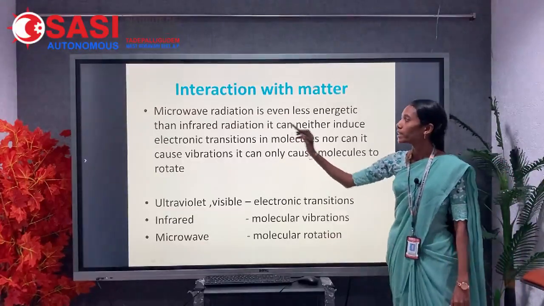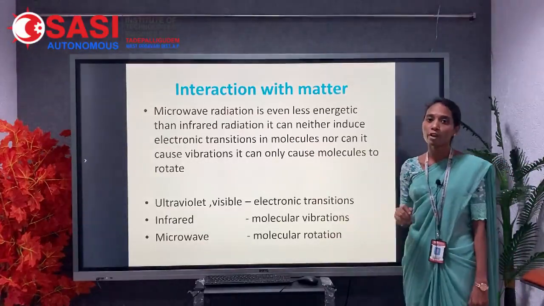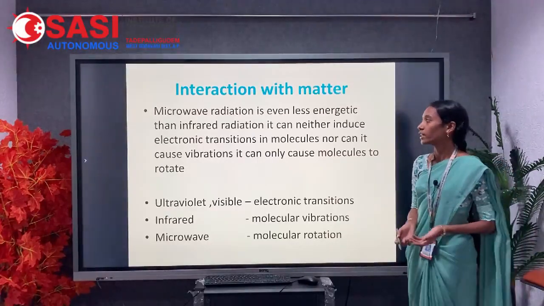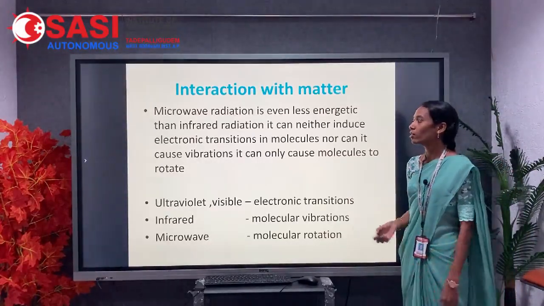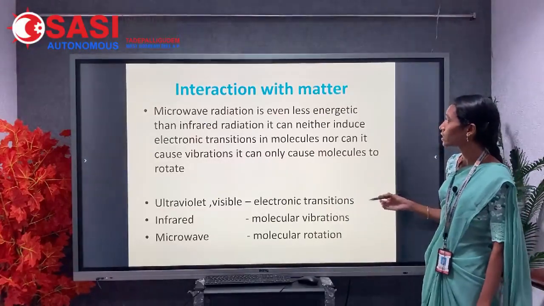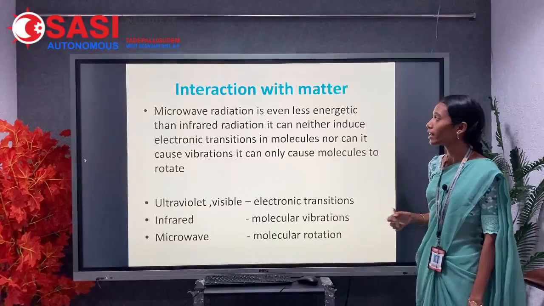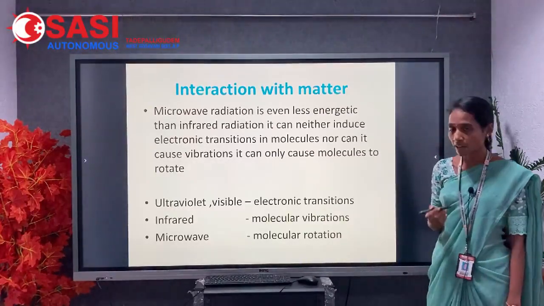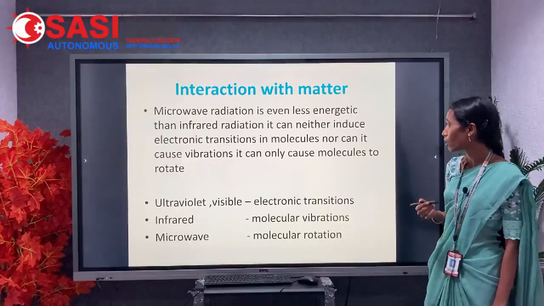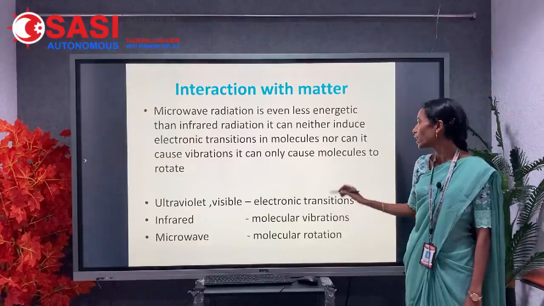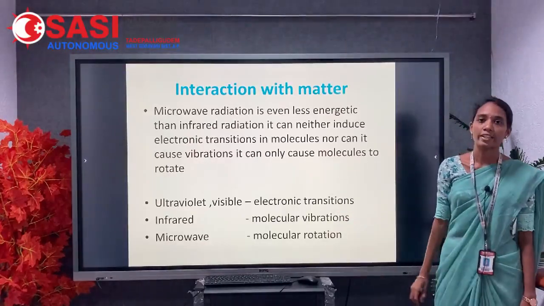If the molecule absorbs microwave radiation, it cannot undergo electronic transitions or vibrations. That means microwave radiation is less energetic than infrared radiation. It can neither induce electronic transitions in molecules nor cause vibrations. It can cause the molecules only to rotate.